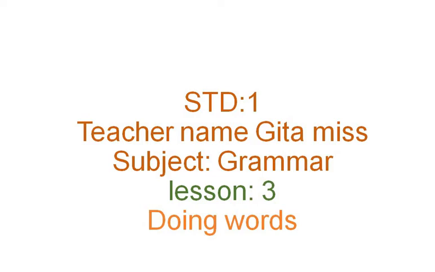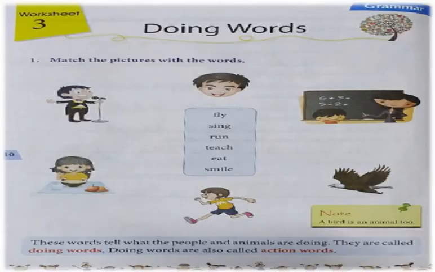Yes, now see this. This is your page of your grammar textbook. It is doing words. What we do every day is written here. In the first sentence, see, match the pictures with the words. All the pictures are given. Can you see the picture? Each and every picture: that boy, that teacher, a bird is flying, that boy is running, and that girl is eating.